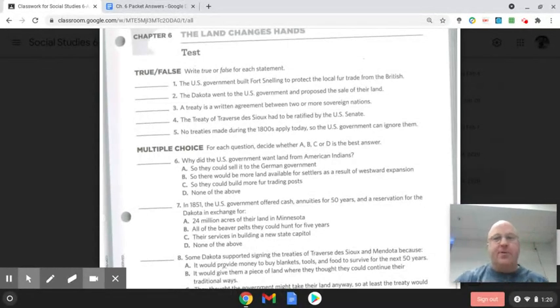Number 3, a treaty is a written agreement between 2 or more sovereign nations. That word sovereign means they can make decisions for themselves. So the Dakota and Ojibwe were sovereign nations. Number 3 is true. Number 4, the Treaty of Traverse des Sioux had to be ratified by the U.S. Senate. That is true. All treaties have to be approved by the Senate. Number 5, no treaties made during the 1800s apply today, so the U.S. government can ignore them. That is false. Treaties still are followed today.